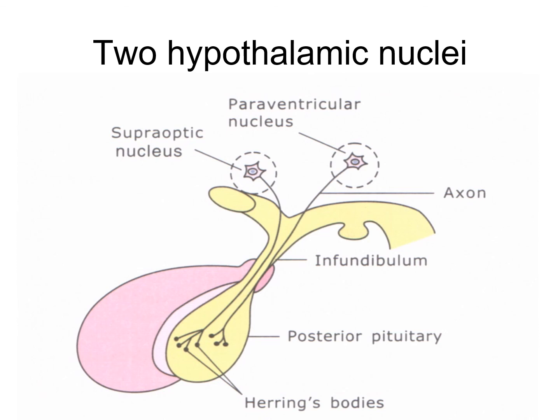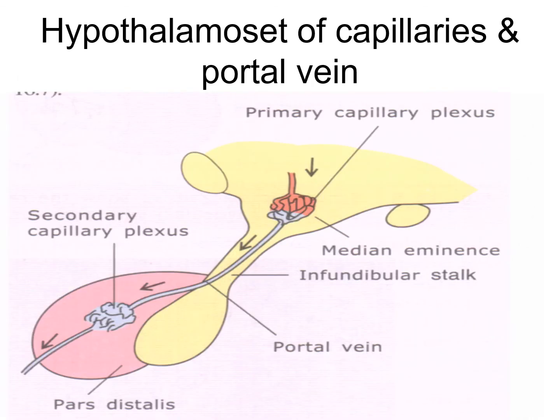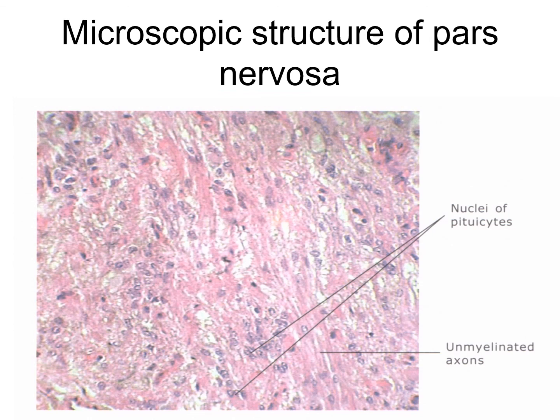So these are the hypophysis cerebri, or the posterior hypophysis cerebri. The hypothalamus, the capillary and the portal vein: the primary capillary plexus at the median eminence, the infundibulum stalk, and this is the portal vein. Here there is a secondary capillary plexus at the pars distalis and pars nervosa. The capillary and portal vein system are located within the pituitary gland.